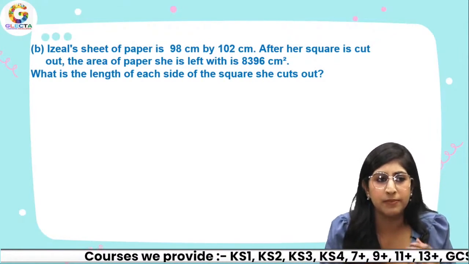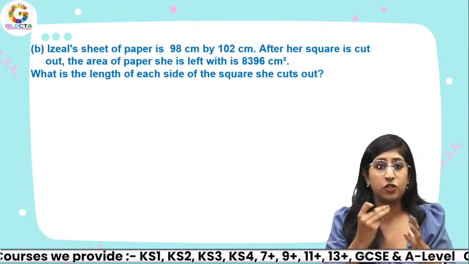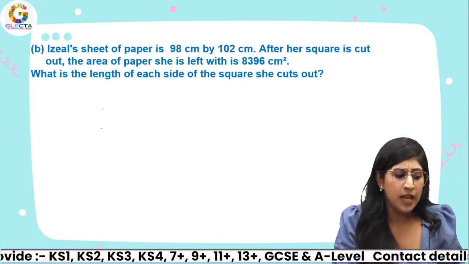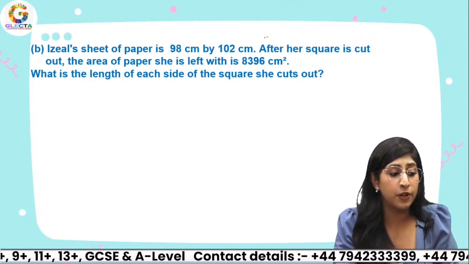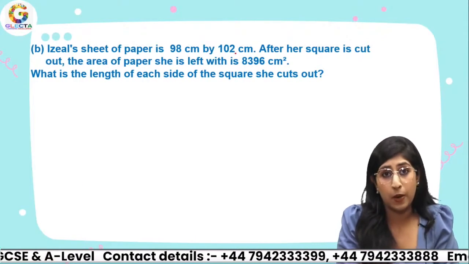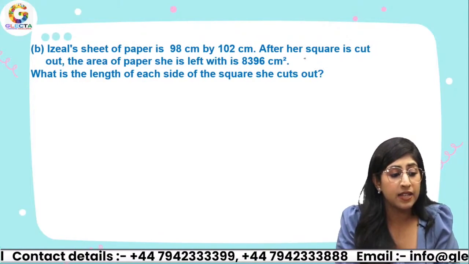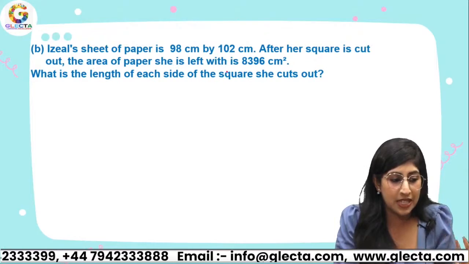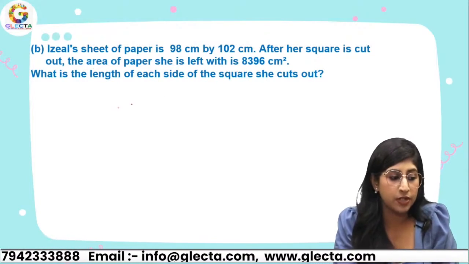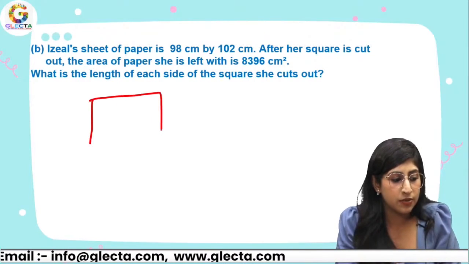Trick time actually. I'm going to tell you about the tricks that I'll be using over here. The technique is quite simple. Isel's sheet of paper is 98 centimeters by 102 centimeters and her square is cut out. The area of the sheet that she is left with is 8,396. That means there is this rectangle.